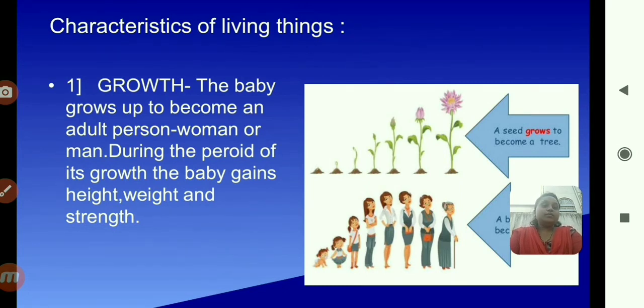For example, your example you can take. First of all, you are small. Now you are taller and stronger also. Look at that picture. One baby is there and after some time she became the grandmother. Means the growth is there. The height and weight and strength increases. That's why this is called as growth. And the upper picture showing the growth of the plant. First of all the plant is small and afterwards they become taller. Means the growth is also seen in the trees.